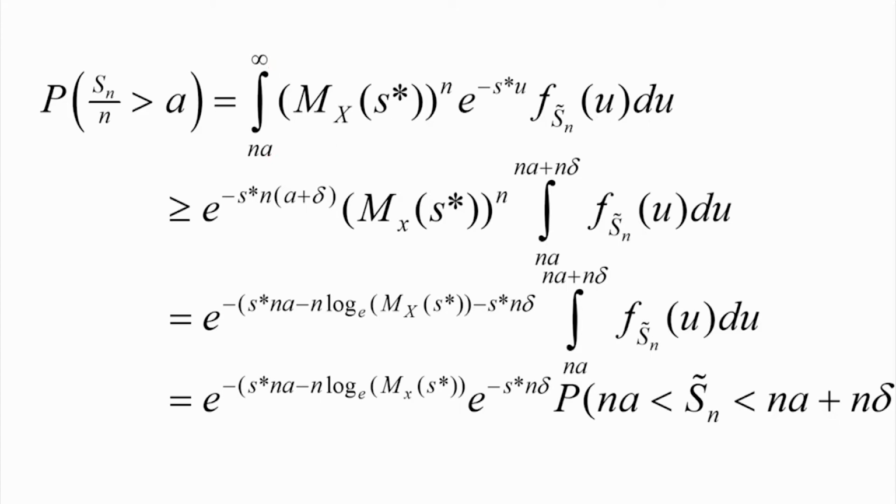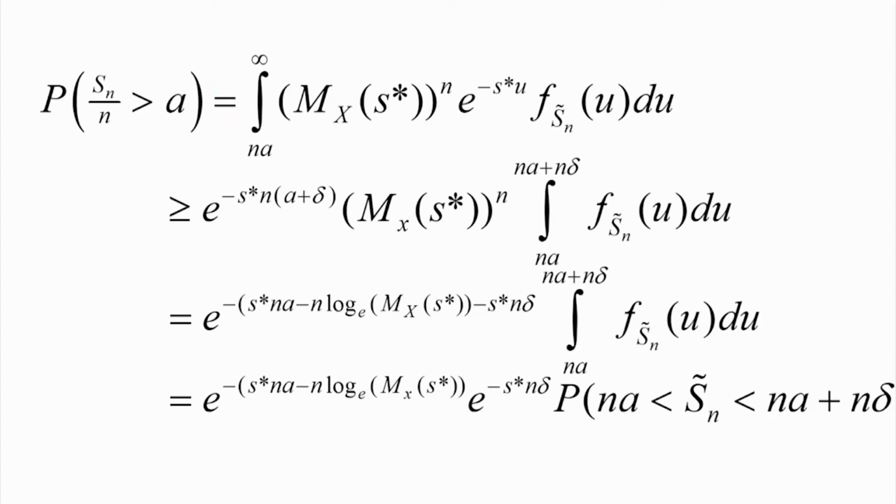Now we can do two things. First, instead of infinity, if we write the upper limit as Na plus n delta, where delta is a small quantity, then the integral becomes smaller, so we have a greater than or equal to sign.